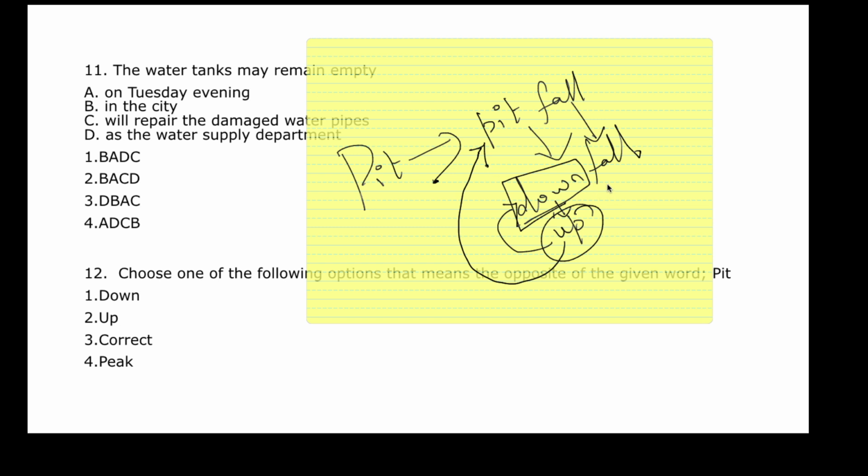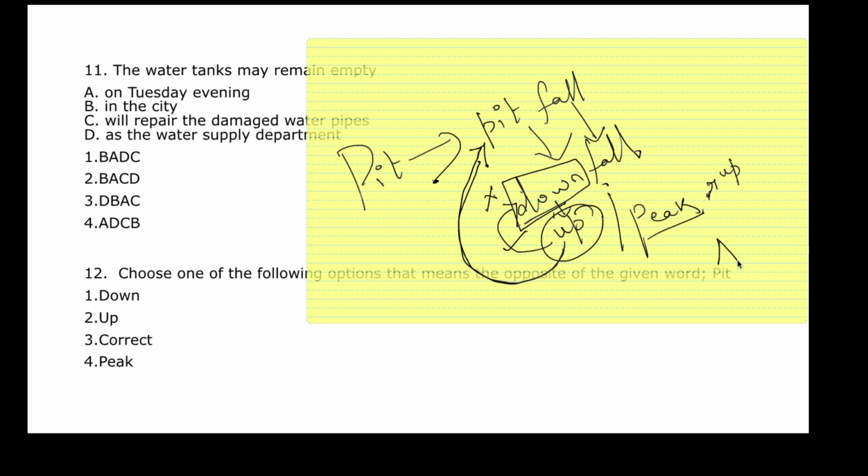Now if you see, the options are down, up, correct, and peak. Now down is the meaning of pit, so it can't be the opposite. So option 1 is eliminated. Now up is the opposite of down, it can't be the opposite of pit. And correct means right, it does not mean up. So you're left with only one, that is peak. Peak means high. It's not down, it is up.